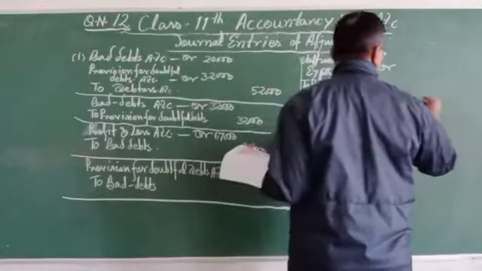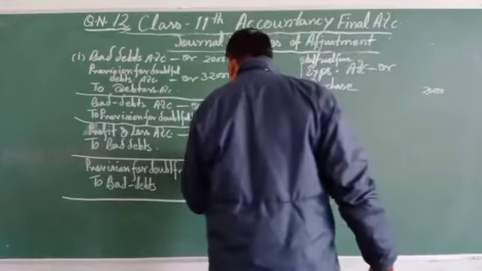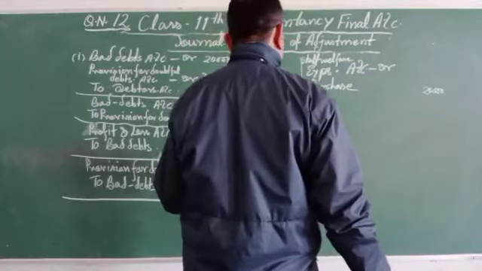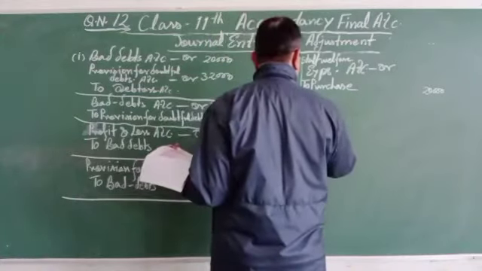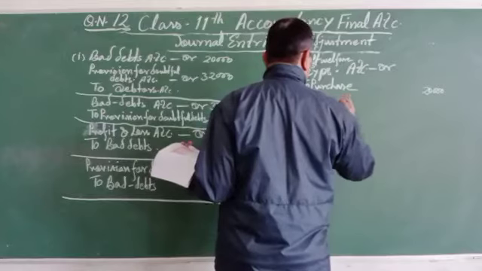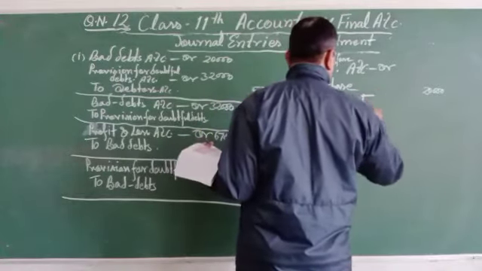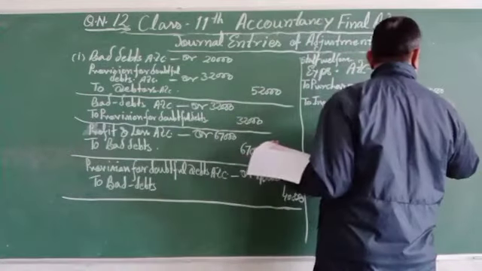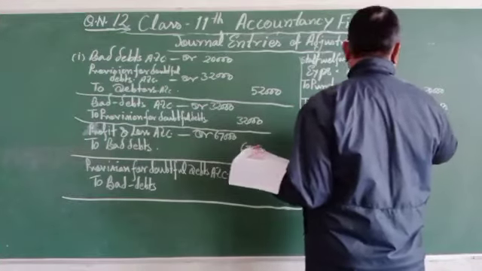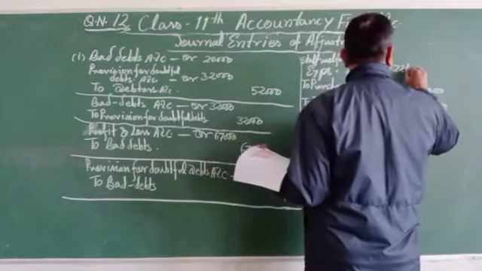That will be the amount of 20,000, and whatever the IGST paid, 2,400, then to input GST, input IGST, that will be the 2,400. So the amount will be 22,400.